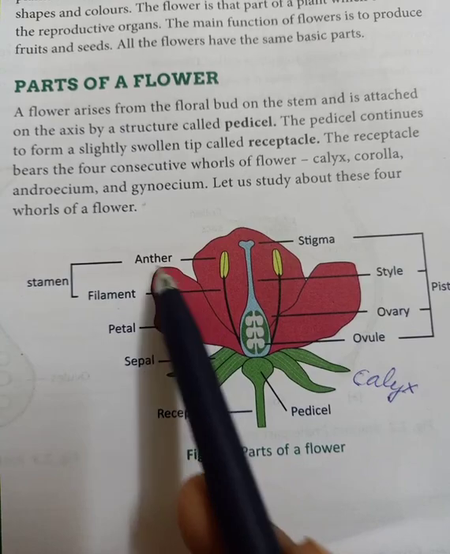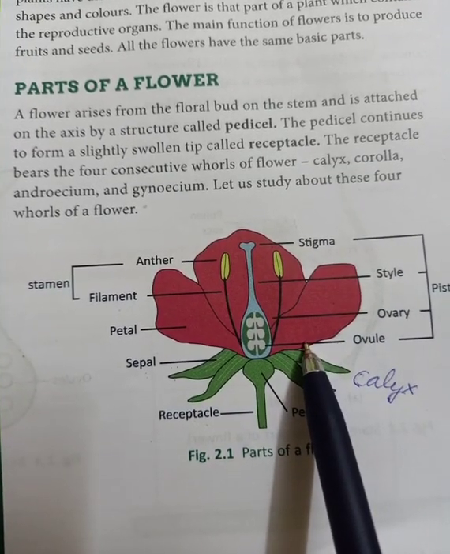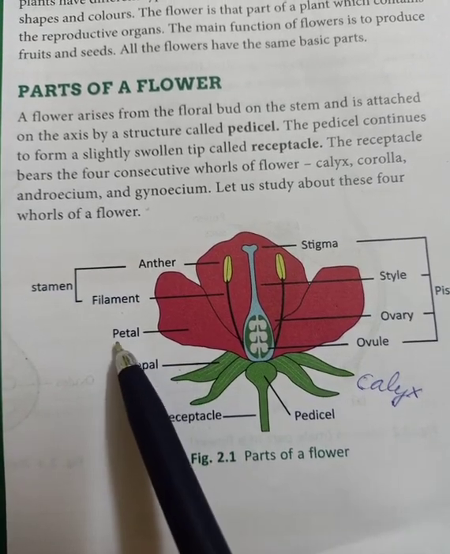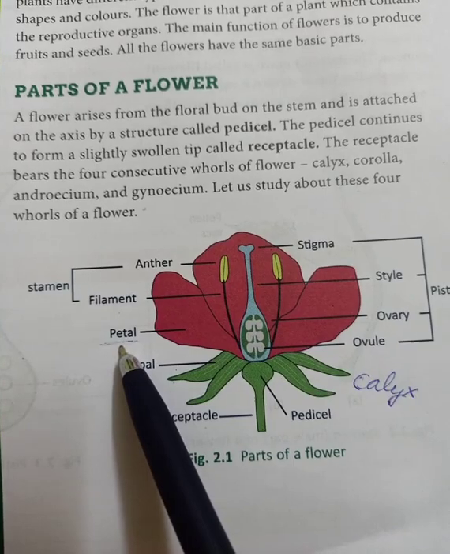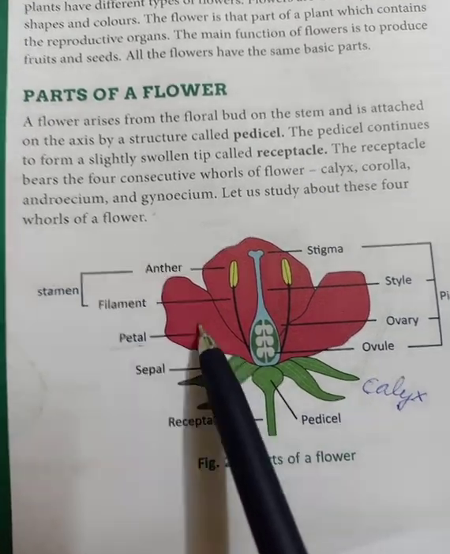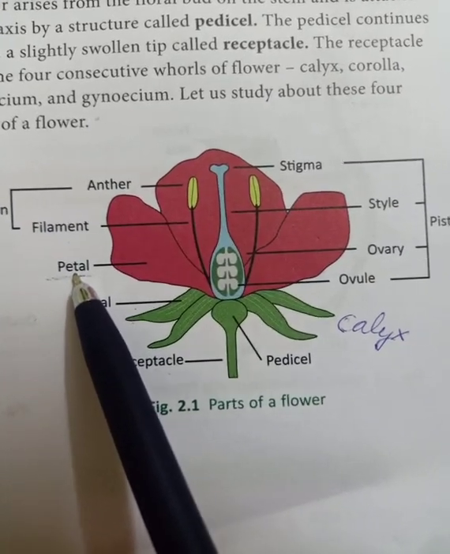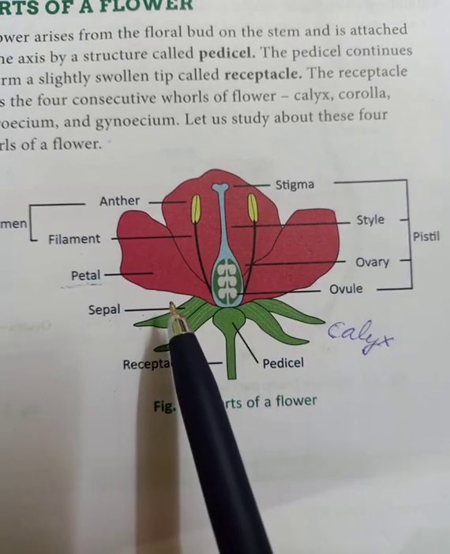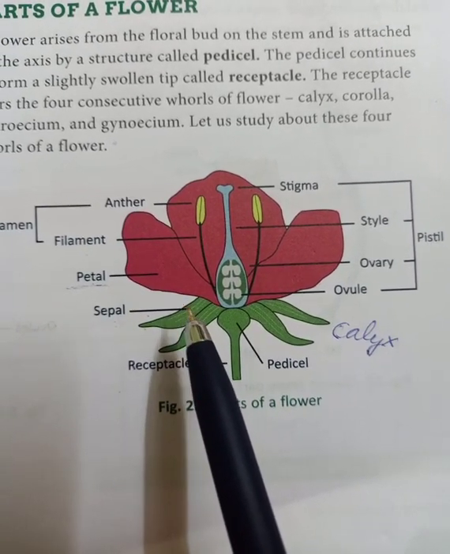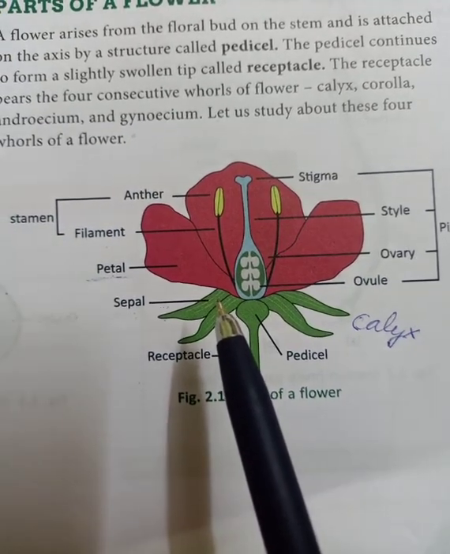Okay, now this is the colorful part of the flower. So these are the sepals. These are petals. So these petals means the colorful part of the flower. Single is a petal. As you know, suppose you have a rose. So what you do? You just take out one petal of the rose. In a rose, many petals are there. If we see marigold, many yellowish color petals are there.